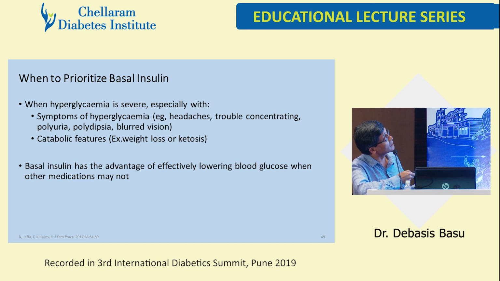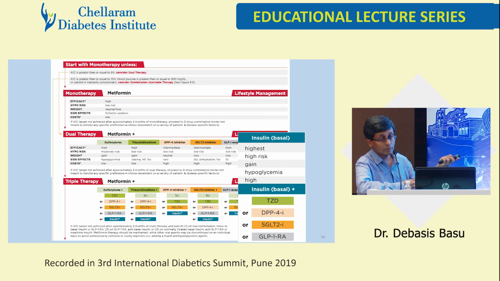When to prioritize basal insulin? When hyperglycemia is severe, when symptoms of hyperglycemia are there, when there are catabolic features, basal insulin has the advantage of effectively lowering blood glucose when other medications perhaps may not. These are the 2019 data. How to initiate, we'll not go into that. We need to educate a team, we need an integrated team approach, and insulinization can work like magic in 3 to 7 days. The patient is empowered, the provider is happy, and the whole team is getting results. So these are the targets, and of course involve the team.